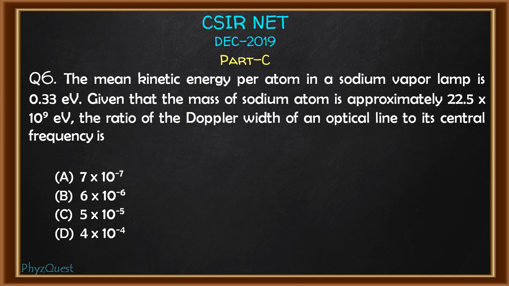The question is, the mean kinetic energy per atom in a sodium vapor lamp is 0.33 electron volt. Given that the mass of the sodium atom is approximately 22.5 into 10 to the power 9 electron volt, the ratio of the Doppler width of an optical line to its central frequency is. Four options are given and we need to choose the correct option.